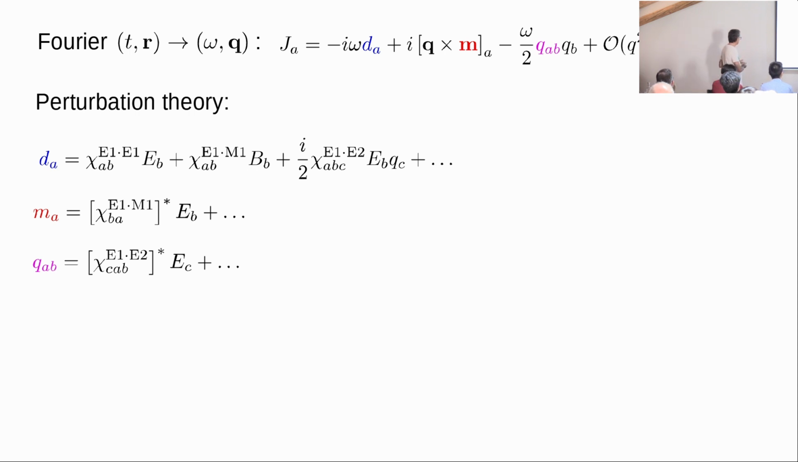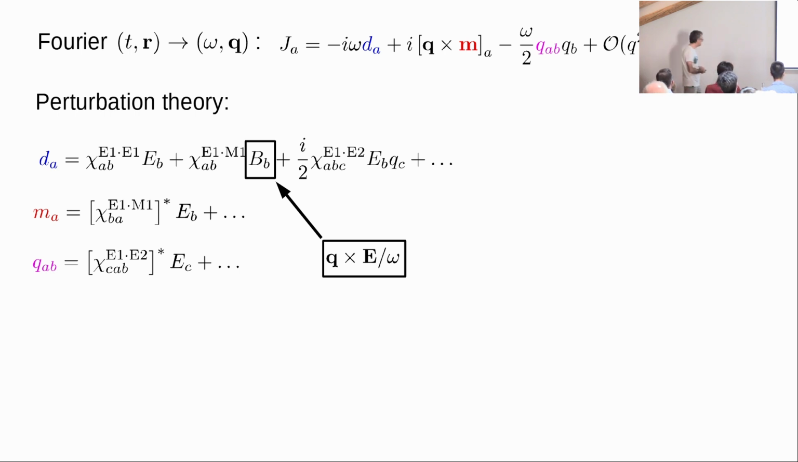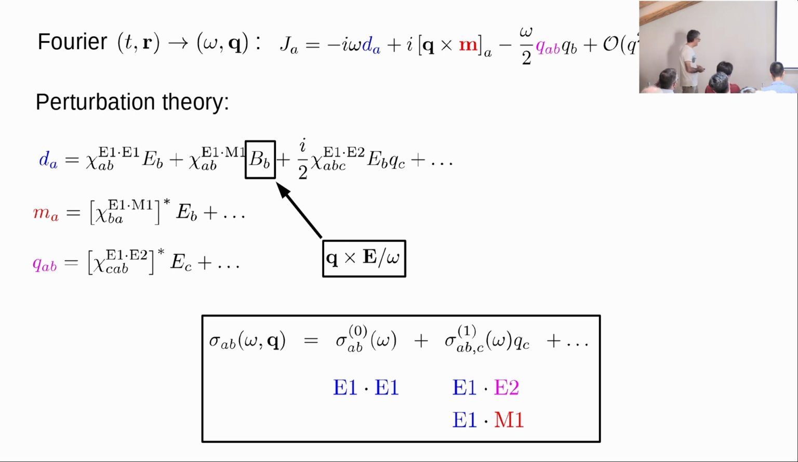So anyway, what we want to do is to plug these formulas back into the expression for the current and collect terms at the same order in Q. And for that, you have to remember that when there is a magnetic field, that also already carries a Q, right? So if you do that, what you find is that at 0th order in Q, you have only the E1 term. That is the familiar optical susceptibility. And at 1st order, you have E1, E2, and E1, M1, okay?